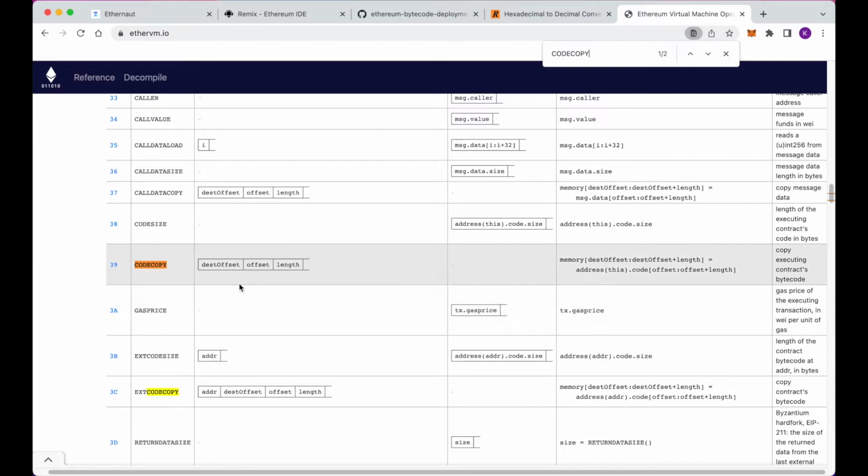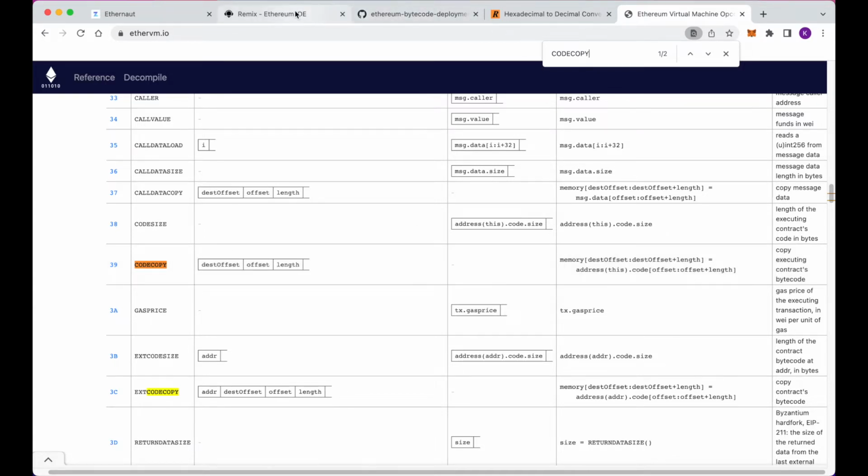So this CODECOPY, what that does is it takes a destOffset on the top of the stack, the second element on the stack is offset, the third element is the length, and we're putting into our memory, from location destOffset to destOffset plus length, the code that is at the location offset, which is in the middle.